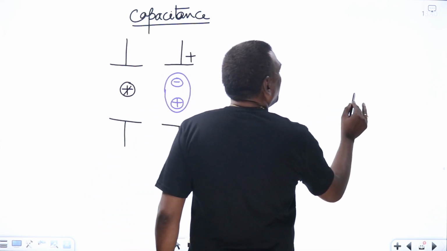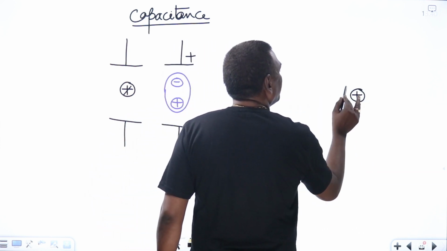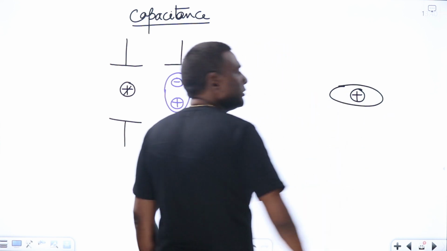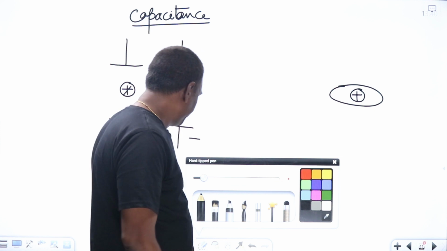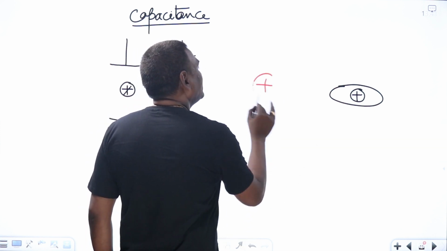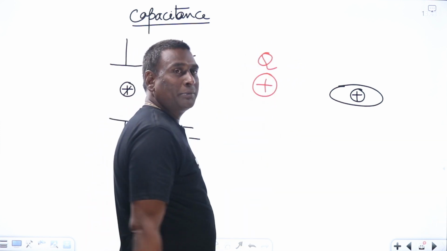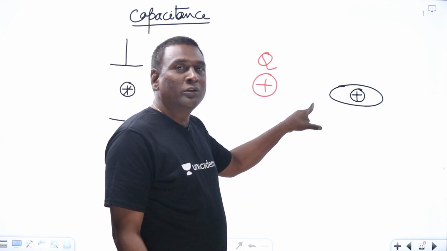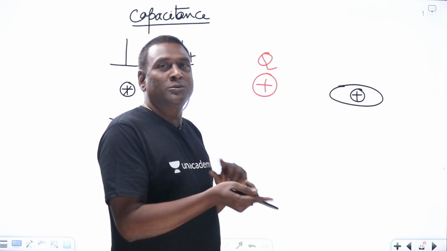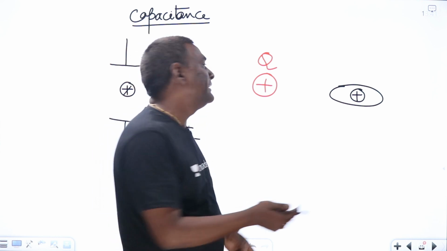For example, one atom is there like this, in which the electron is revolving like this. Now if I maintain a huge charge here, then my electron will be attracted towards it. The electron flow will be against the direction of the electric field intensity.